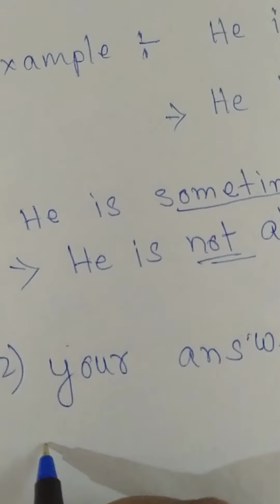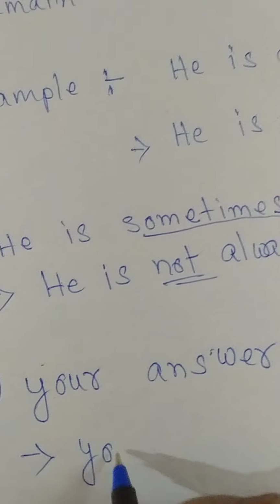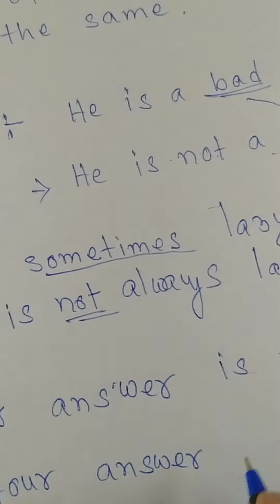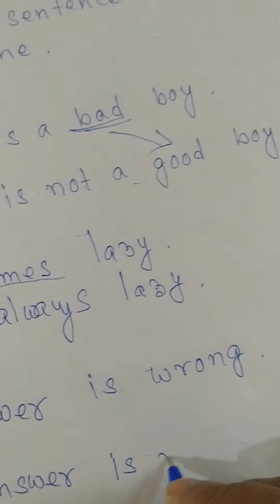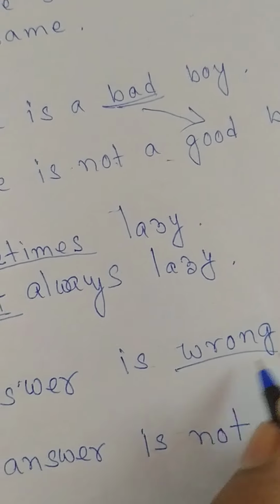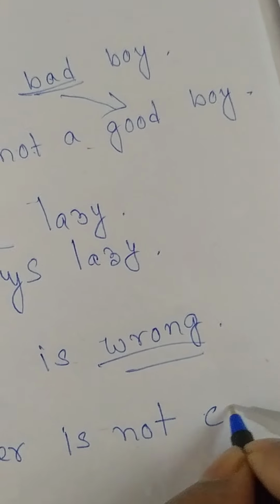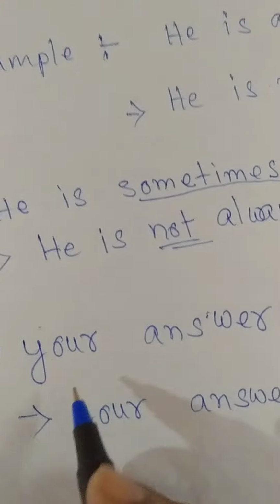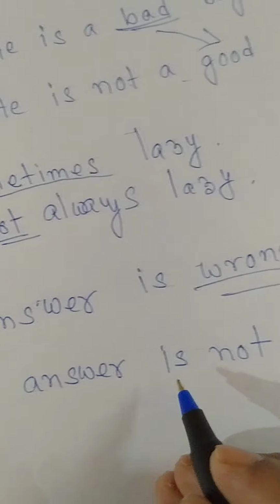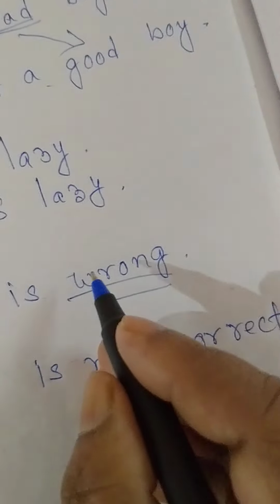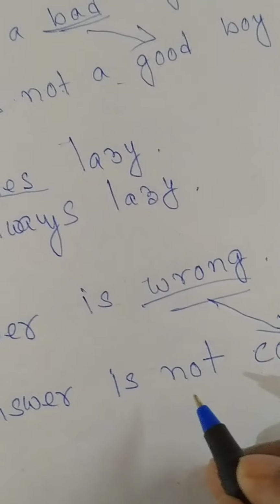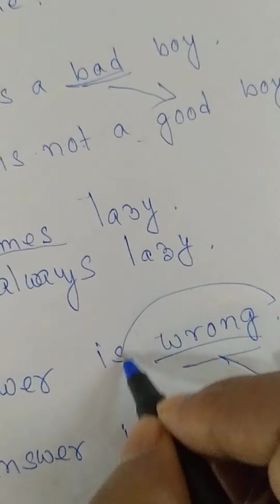Your answer is not, what is the opposite of wrong? Correct. So see the sentence: your answer is not correct. The opposite of wrong is correct. Your answer is not correct means your answer is wrong. See the next one.